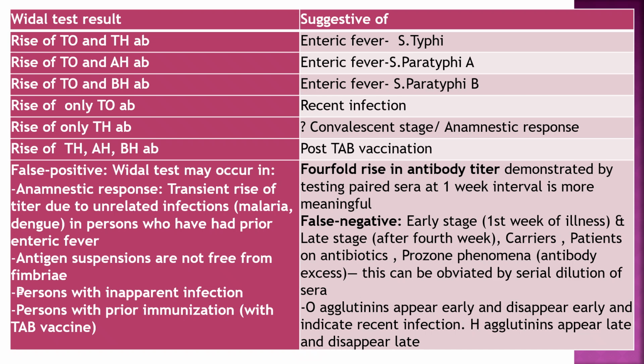False negative: early stage, first week of illness; late stage, after 4 weeks; carriers; patients on antibiotics; prozone phenomenon, antibody excess. This can be obviated by serial dilution of sera. O agglutinins appear early and disappear early and indicate recent infection. H agglutinins appear late and disappear late, and they indicate convalescent infection.